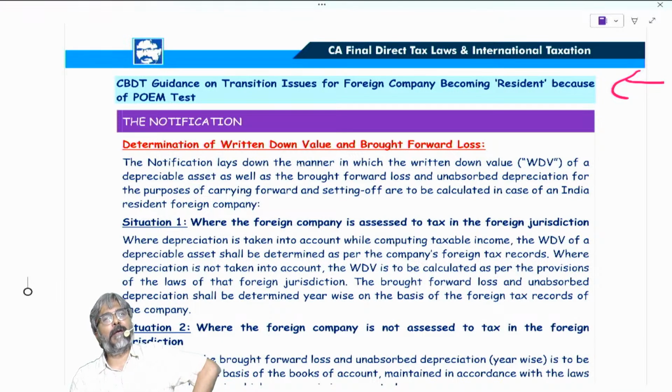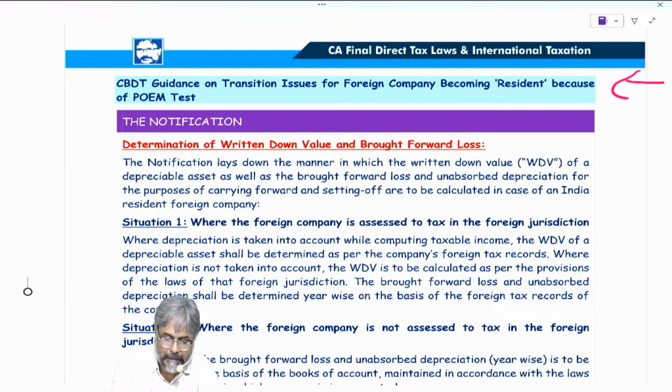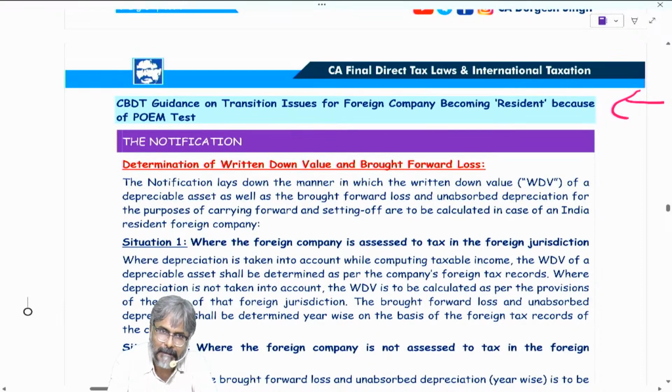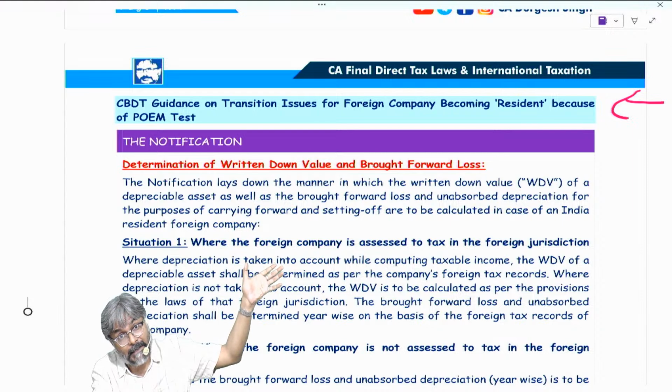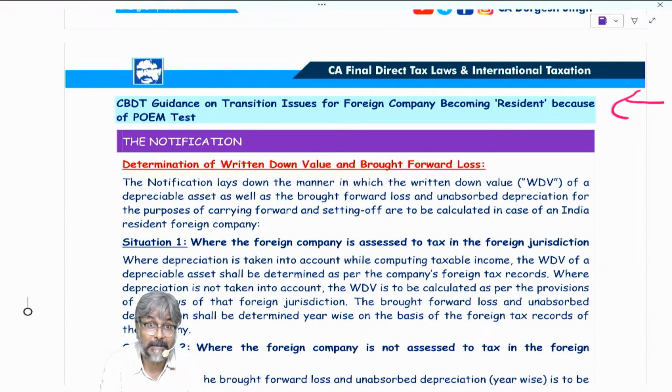And if it is considered to be a resident in India, students, just imagine this. Then the world income is taxable. Do you all agree? The world income, students, will now become taxable. And if the world income is taxable, then in that particular case, what happens? Say for example, business income also will be taxable. The motor car business is outside India, but because you are a resident in India, it will be taxable.